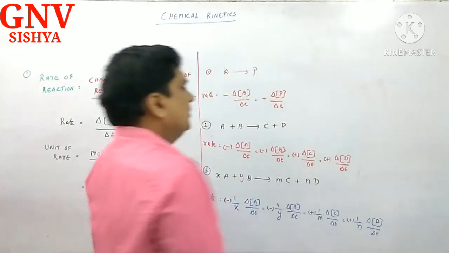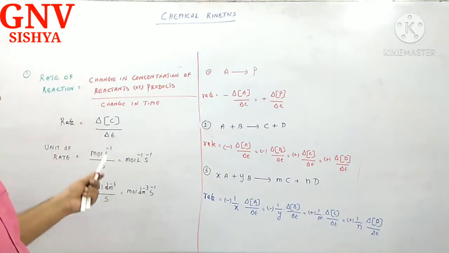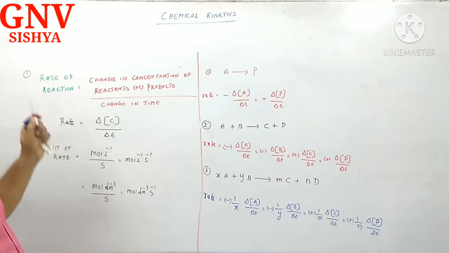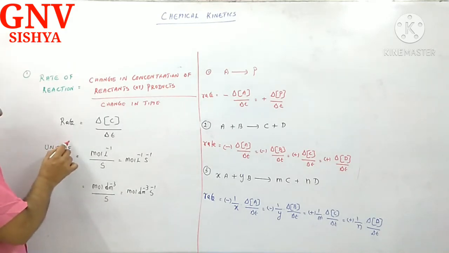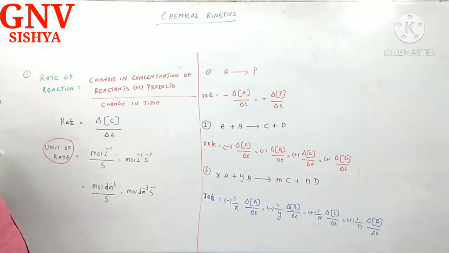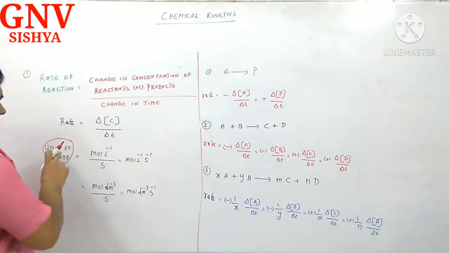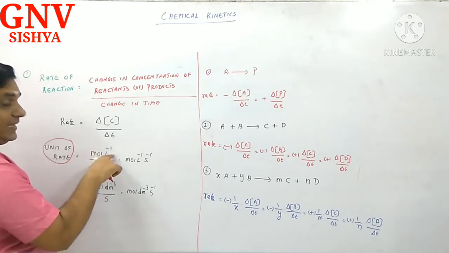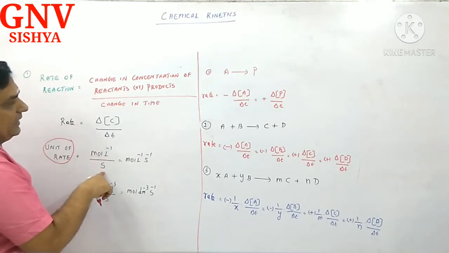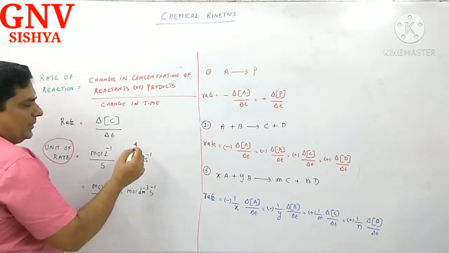So I hope my beloved students are firm with the thing that I have mentioned. Rate of the reaction is del C divided by del T, change in concentration divided by change in time. This is a very important part of the discussion. Unit of velocity is meter per second. Similarly, what is the unit of the rate of the reaction? Numerator, change in concentration. Mole per liter is the concentration unit, divided by time, usually seconds. So second comes to the denominator: mole per liter per second.